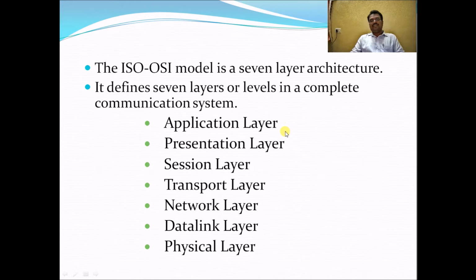So now we see the different layers of the OSI reference model. The ISO OSI model is a 7-layer architecture. It defines 7 levels in complete communication systems: application layer, presentation layer, session layer, transport layer, network layer, data link layer and physical layer. These are the 7 layers standardized by the OSI reference model.